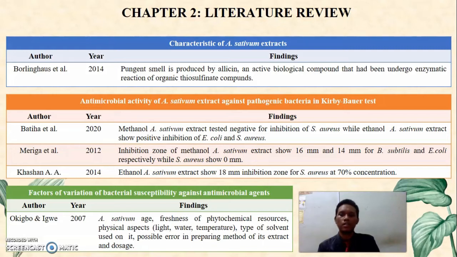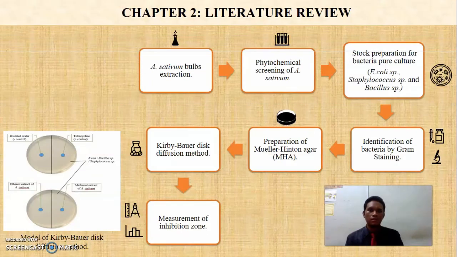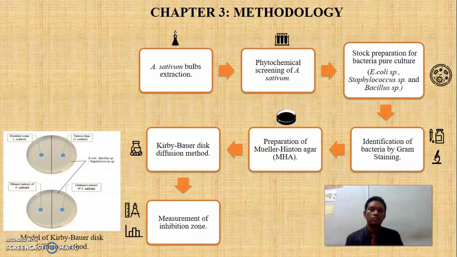Okigbo and Igwe in 2007 stated that the variation of bacterial susceptibility against antimicrobial agents depends on the A. sativum age, freshness of its phytochemicals, physical factors, type of solvent used, possible error in extraction method, and dosage selection. In methodology, A. sativum bark extraction was done by grinding the A.